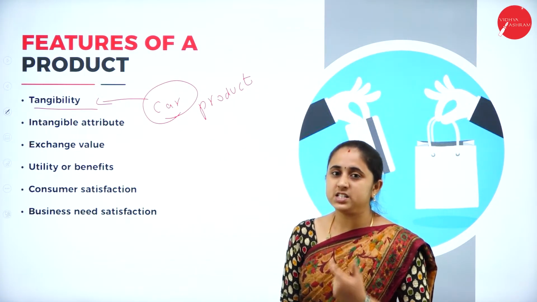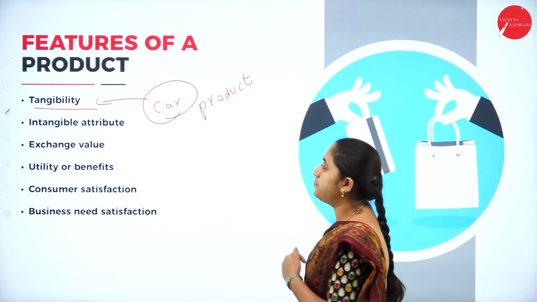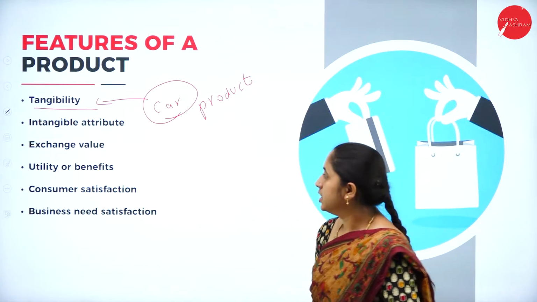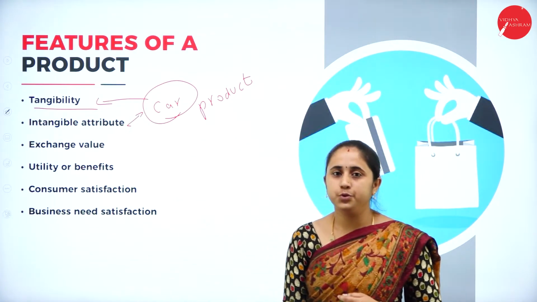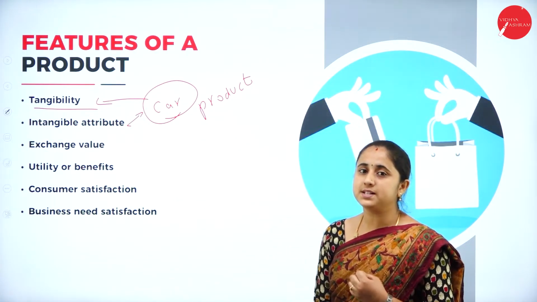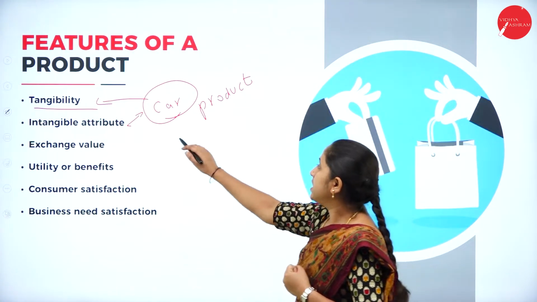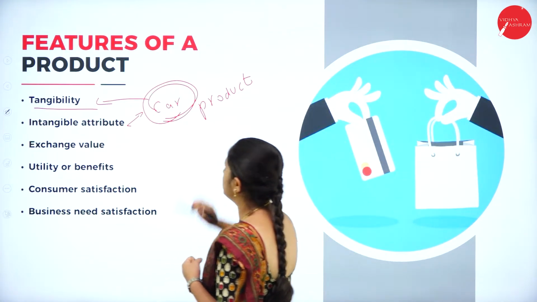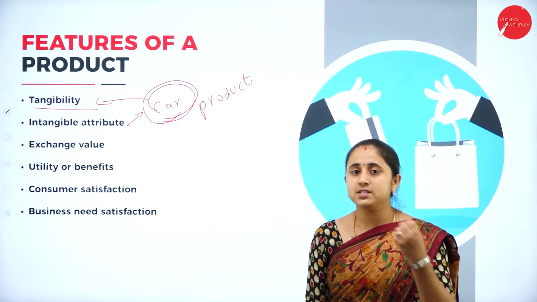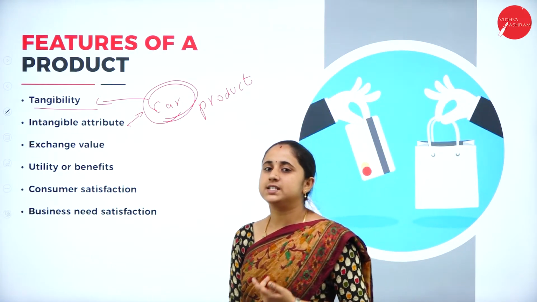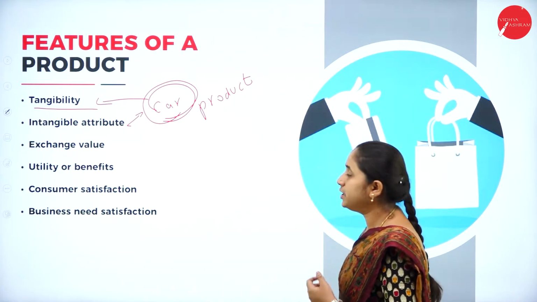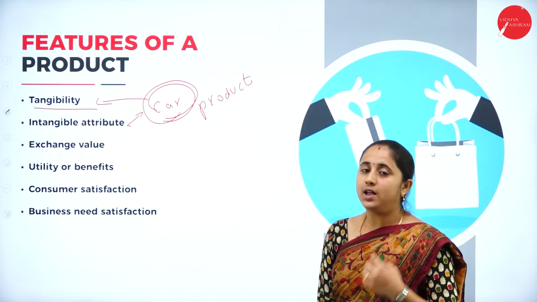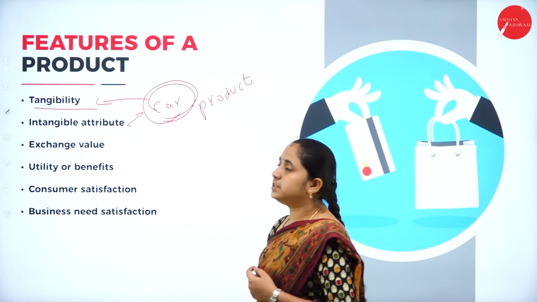He does not only purchase a tangible good, he also expects some intangible attributes. That means he also expects some other benefits from this product. So he expects loan facilities, after sale services, then comfortable traveling, then seating arrangement, all these benefits. So all these benefits are intangible attributes.